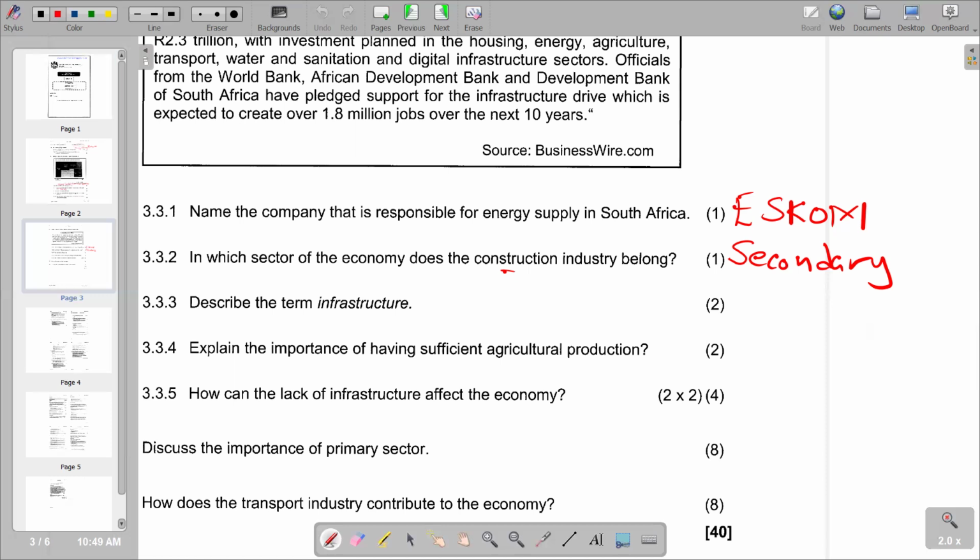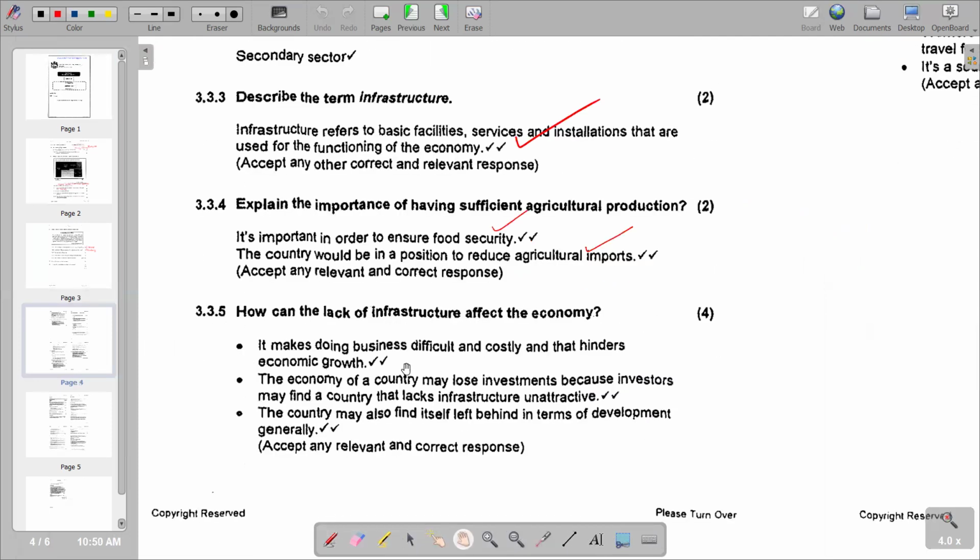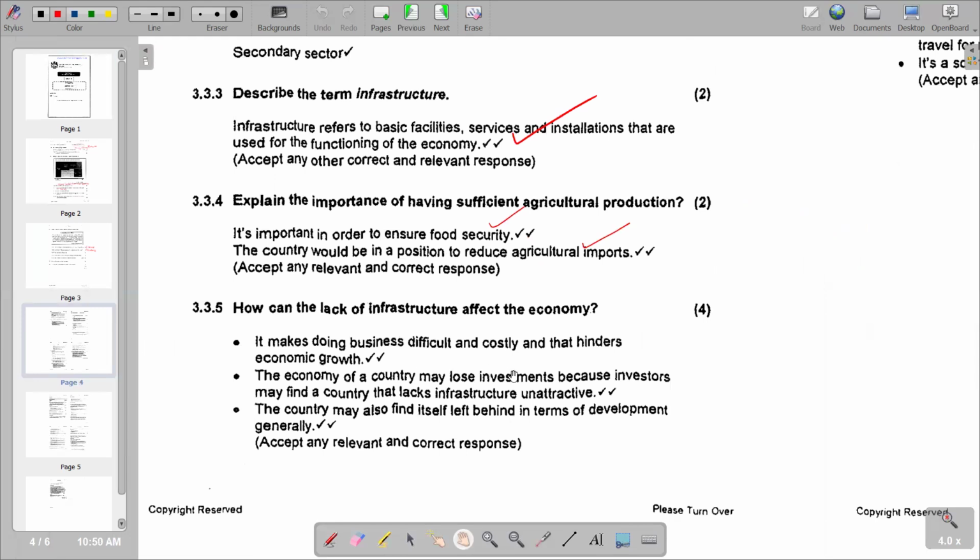So if the infrastructure is in a bad shape, not in a good position, we are going to see our economy going down. We are not going to attract any foreign direct investments. Even our local production will also be negatively affected. So let's see, according to our other section, what explanation we have. These are the points that we have. First one is saying it makes doing business difficult and costly, and that hinders economic growth. So we are seeing a negative impact on economic growth from poor infrastructure.